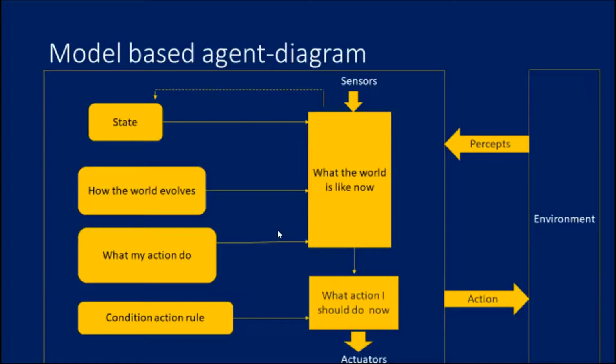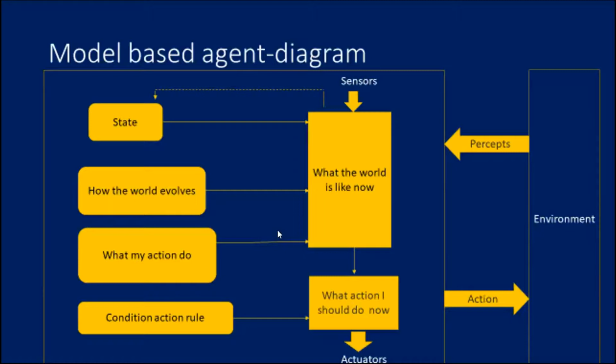Based on the condition and the previous percept history, having all that history, the condition action rule will vary. Based on the condition action rule, the action is going to be done through actuators. If it is a physical agent, that might be a leg, a hand, whatever it is. When it comes to sensors, eyes and all these are the sensing nodes. So the actuator just performs the action based on the condition action rule.